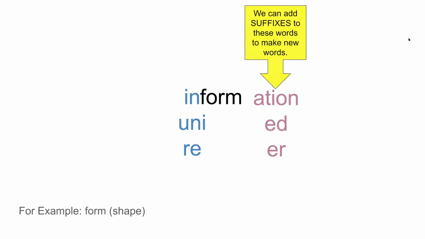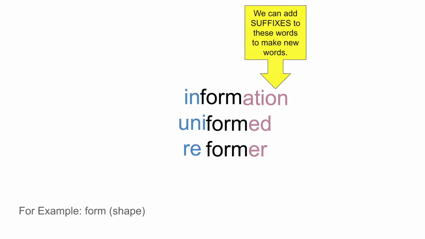And I've created a new word. So when I put these together, now I've got new words based on this particular root of form. So now I have, okay, you say these words with me, information, uniformed, okay, and the last one, reformer.